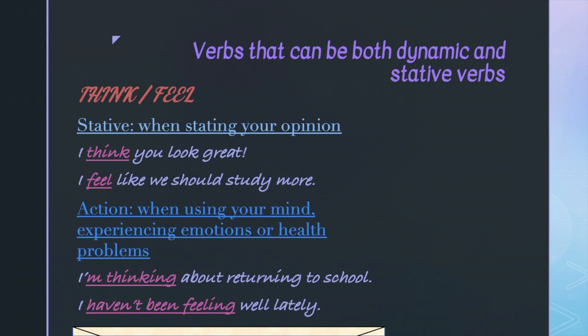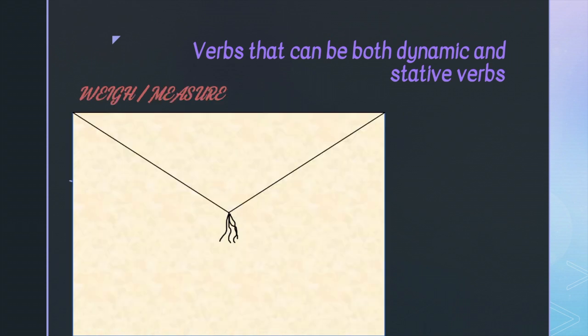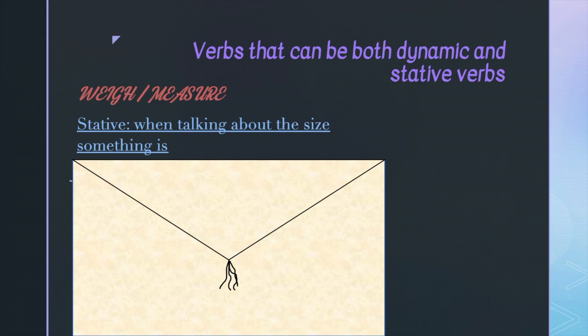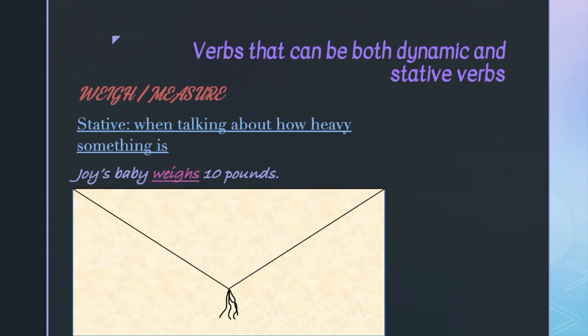The last one of these verbs that I can think of, actually the last two that are similar, are weigh and measure. The stative meaning is when we're talking about the size or weight of something. Like we can say, Joy's baby weighs 10 pounds. Sorry to those of you who aren't used to our imperial measuring system. It's the one I know.